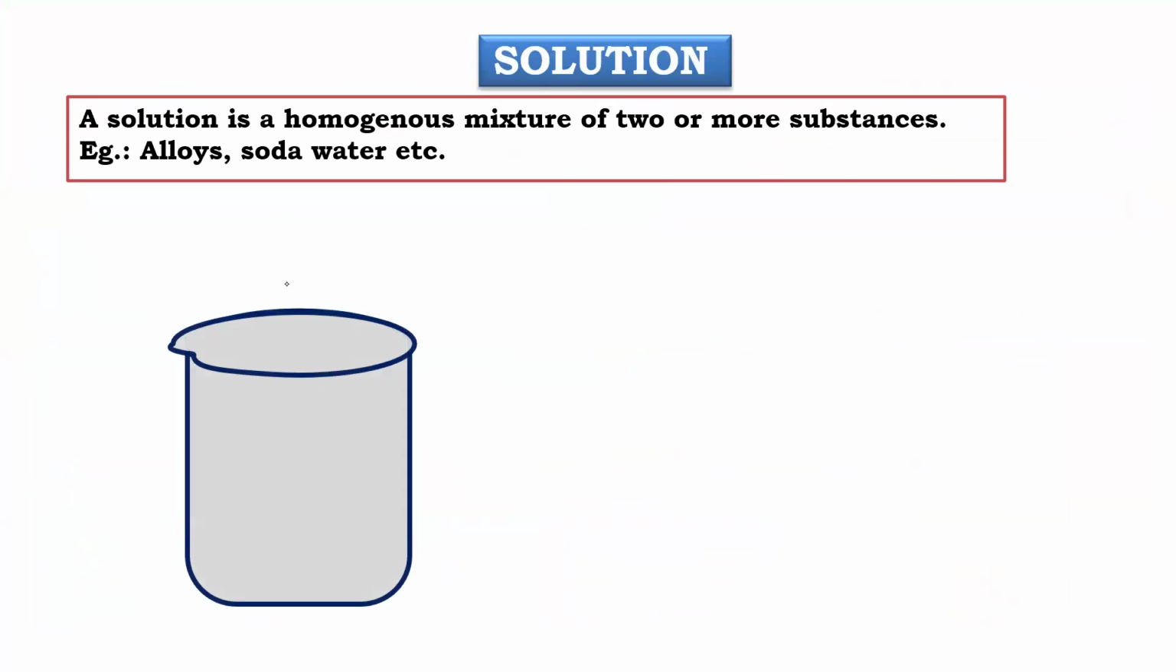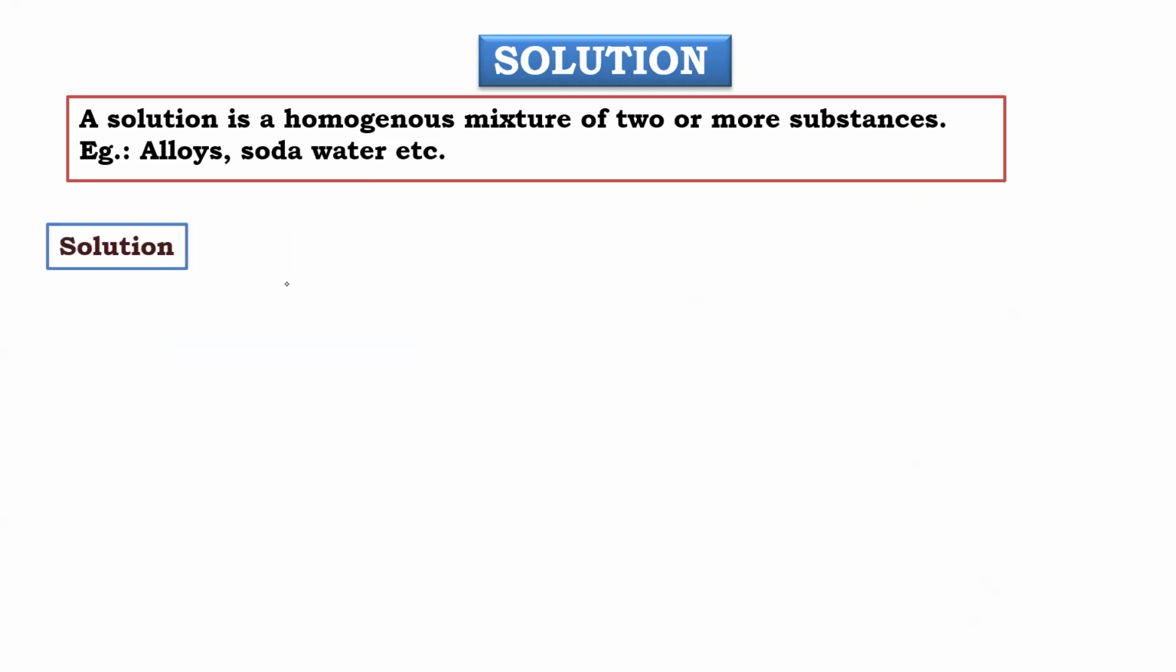A solution is a homogeneous mixture, beta. I'm taking salt and adding it to water. See here. I'm adding salt to water and stirring it. Now this will completely disappear. I'm telling you this nicely. See, it has disappeared or not? Can't you see? Look, the salt disappears in the water. Okay, chalo beta. So this is the clear solution we got, showing that it is homogeneous.